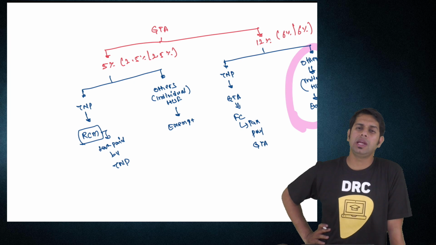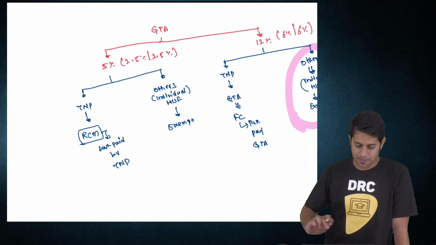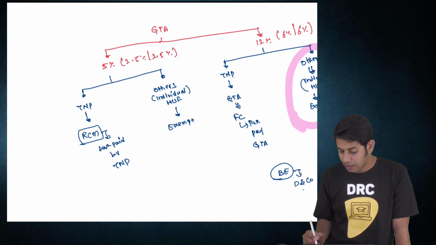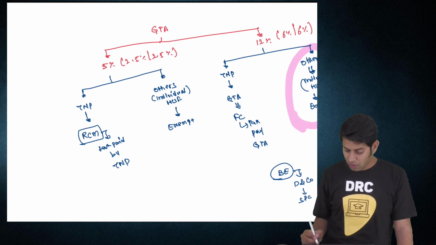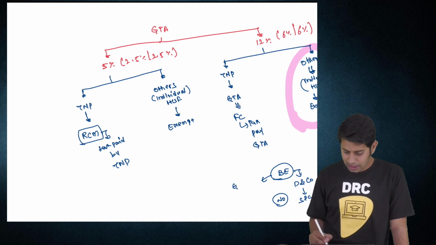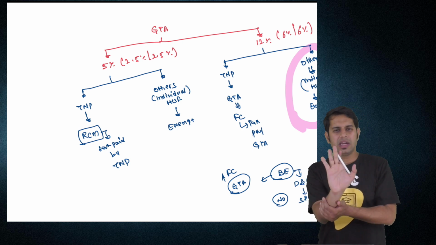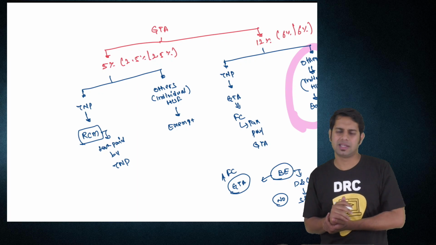Exemption is available only if an individual is taking services who is an unregistered person, and not if the services are taken by a business entity. Dilip and company is a sole proprietorship concern, a person who is doing the business. Therefore, for him, no exemption is available. If no exemption is available, who should pay the taxes? The GTA has to pay the taxes to the government under forward charge. Whatever invoice the GTA is going to issue, the GTA also will have to collect the taxes.